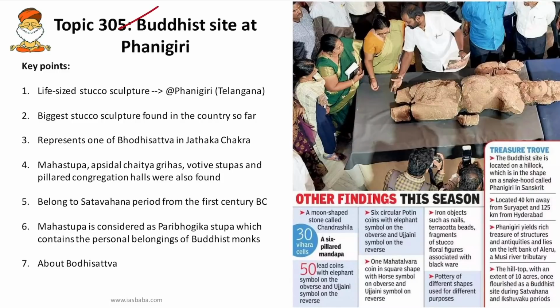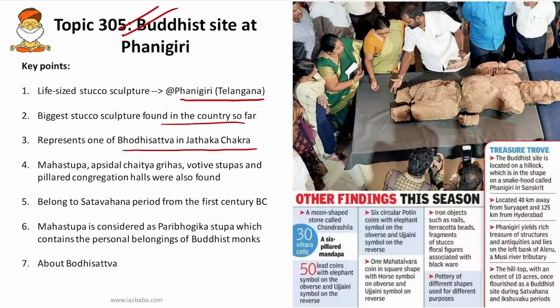So next important topic is Buddhist site at Panigiri. Archaeologists in Telangana recently unearthed a rare treasure in the form of a life-sized stucco sculpture from this Buddhist site at Panigiri, Telangana. It is the biggest stucco sculpture found in the country so far, and the life-size figurine found in the excavation is thought to represent one of the Bodhisattvas in the Jataka Chakra.